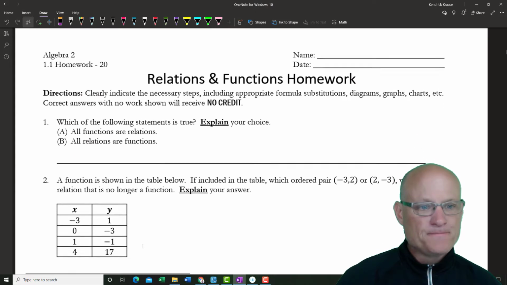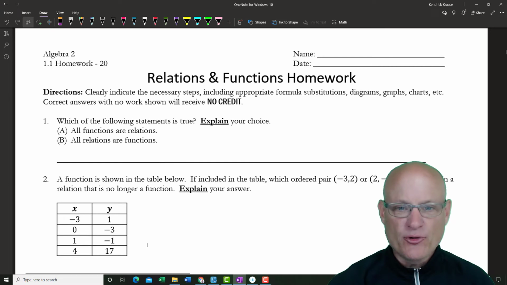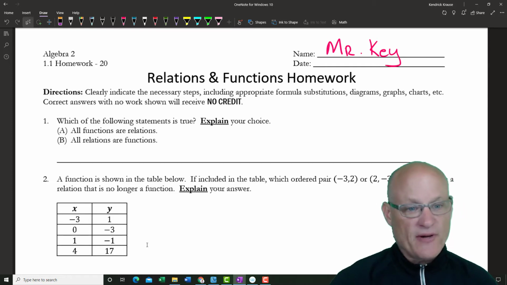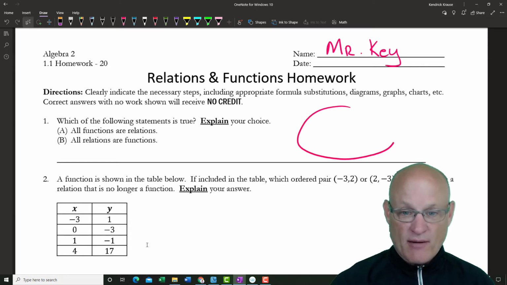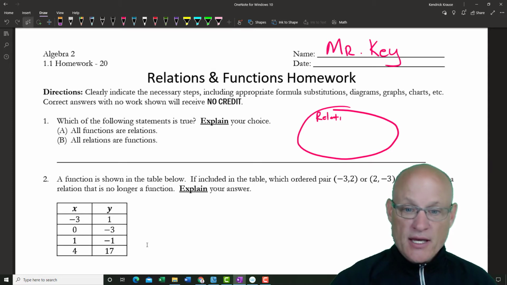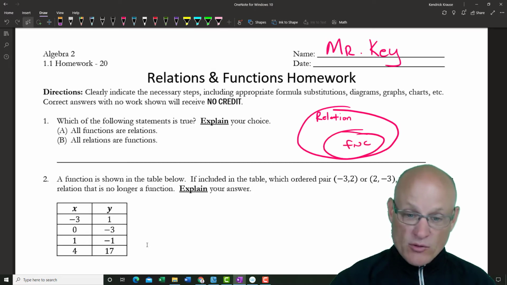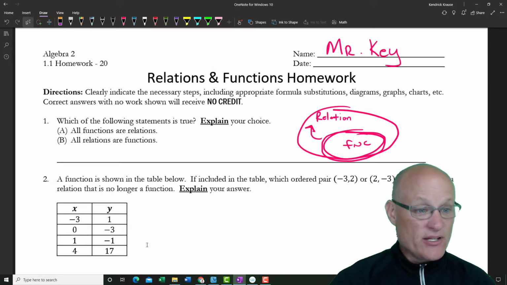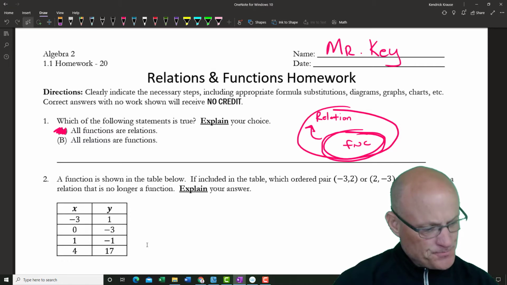Day one. Okay. So hopefully you had an opportunity to try these on your own. This shouldn't have taken you too long to finish. There's only a few hard questions on this homework, I believe. The question says, which of the following statements is true? Explain your choice. All functions are relations, or all relations are functions. If you remember our diagram from before, we had relations out here, and we had functions in here, right? Wouldn't you all agree that all of these functions are inside of relations? So this is the right answer.